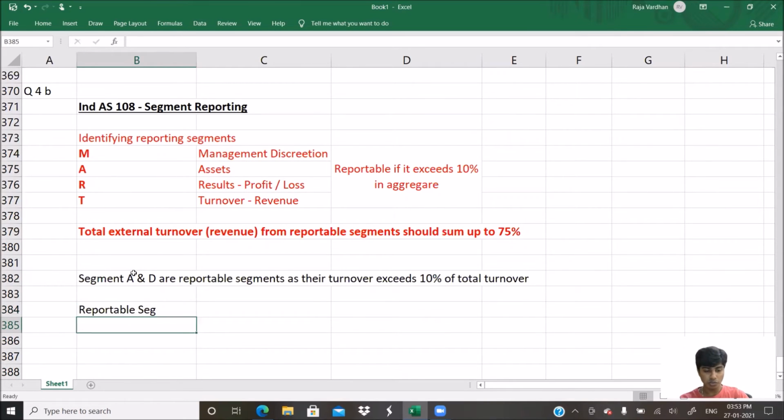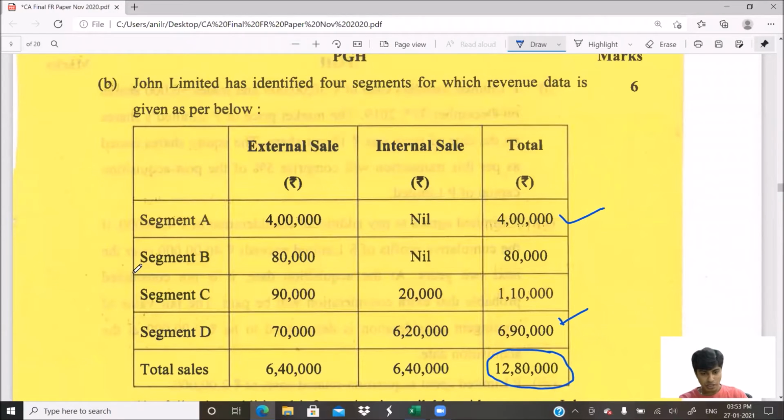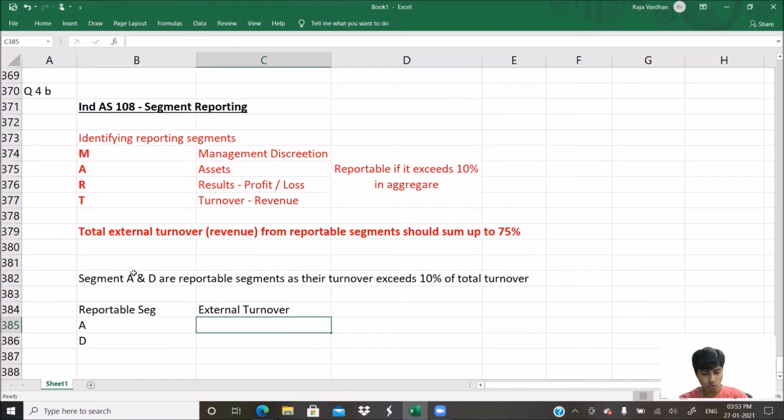Now, let's check the second condition for reportable segment A and reportable segment D: external turnover. How much is their external turnover? External turnover is 4 lakh and 70,000. Get that? Now, total turnover. Total comes to how much? 4 lakh 70.